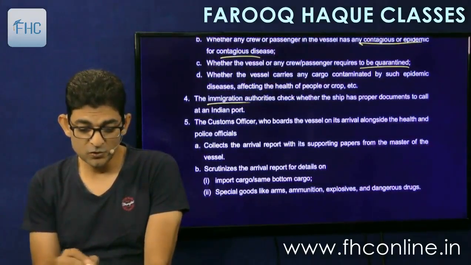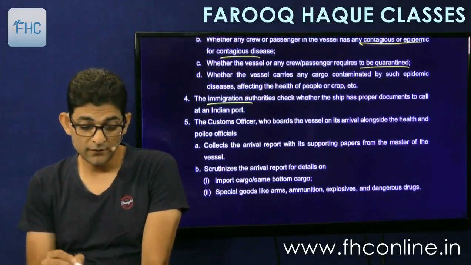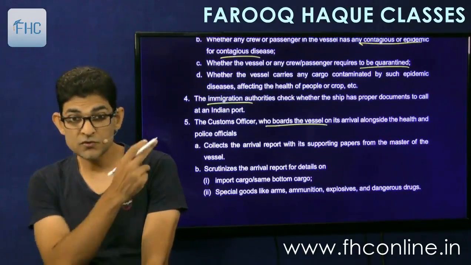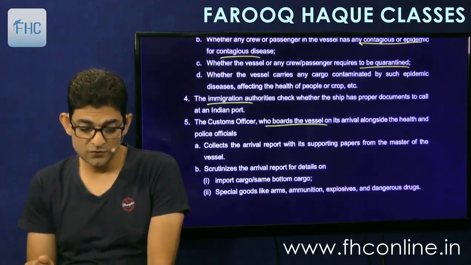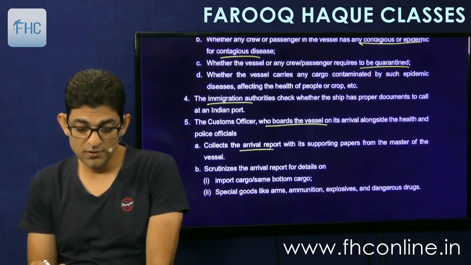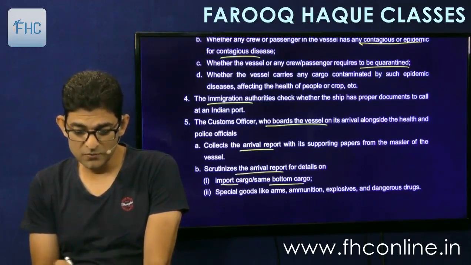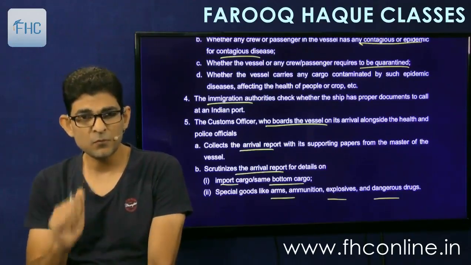Then the immigration authorities check whether the ship has proper documents to call at an Indian port. Then the customs officer boards the vessel on its arrival, section 37 we have seen, alongside the health and police officials, collects the arrival report with its supporting papers from the master of the vessel, and scrutinizes the arrival report for details of import cargo, same bottom cargo, and arms, ammunition, explosives, dangerous goods, all the things. Arrival report means the same as the import manifest.